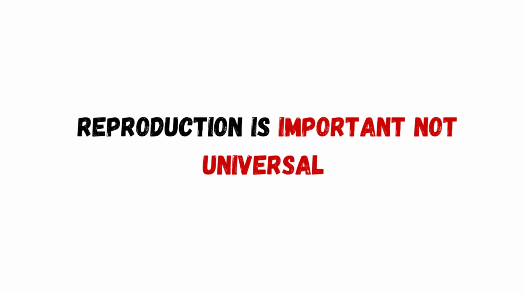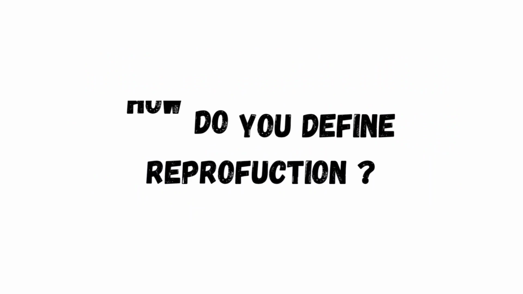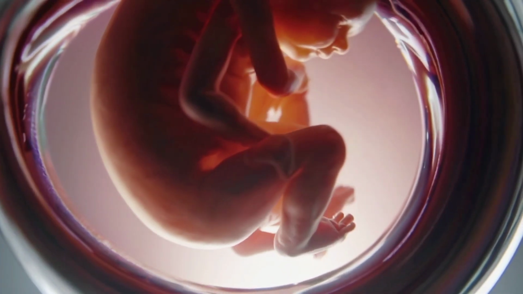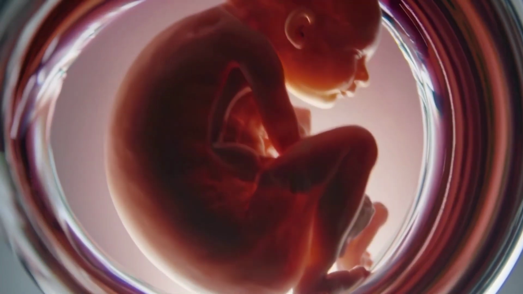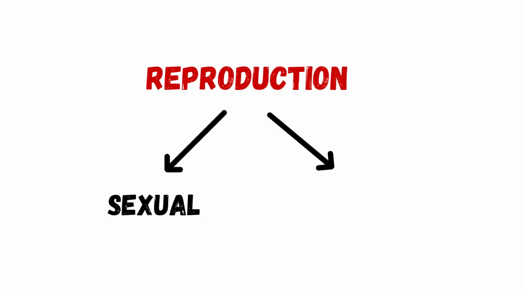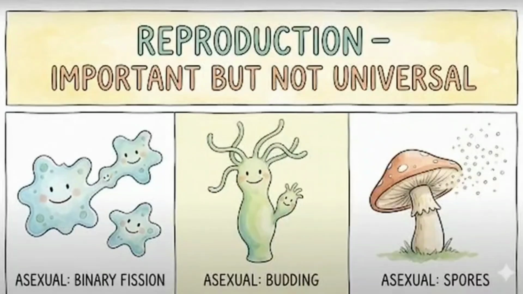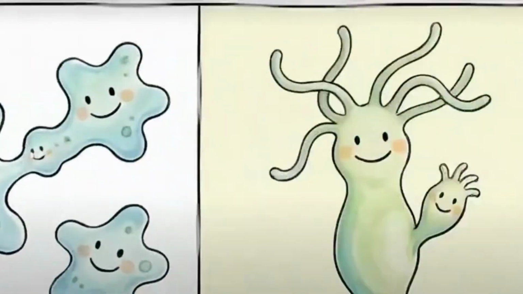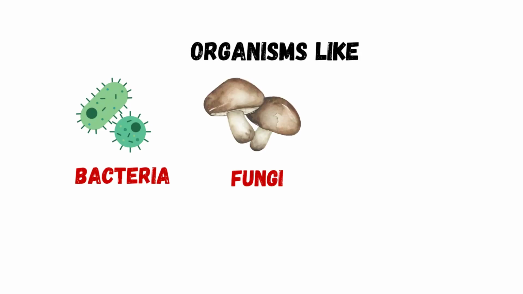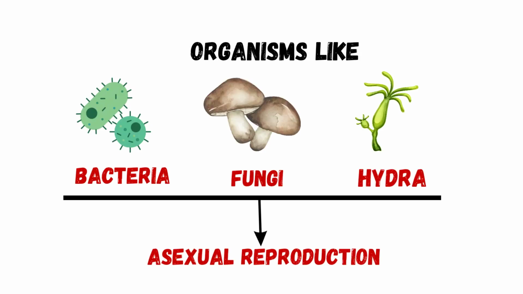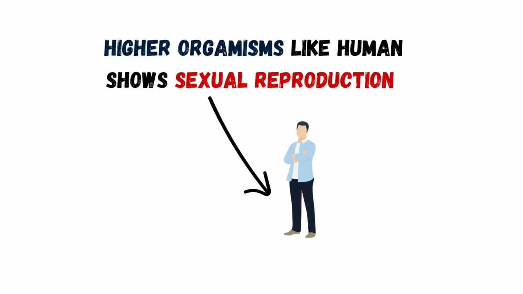Let's get into reproduction. Reproduction is important but not universal. So, how do you define reproduction? Reproduction is the process by which living organisms produce new individuals similar to themselves. It can be sexual and it can be asexual. In asexual reproduction, we can see binary fission, budding, and spores. Many organisms like bacteria, fungi, hydra show asexual reproduction. Higher organisms like humans show sexual reproduction.